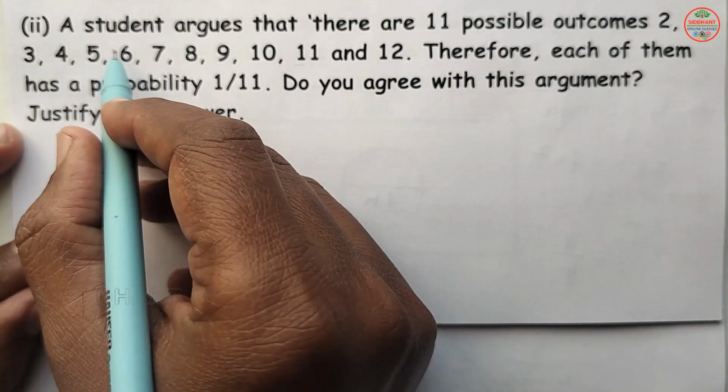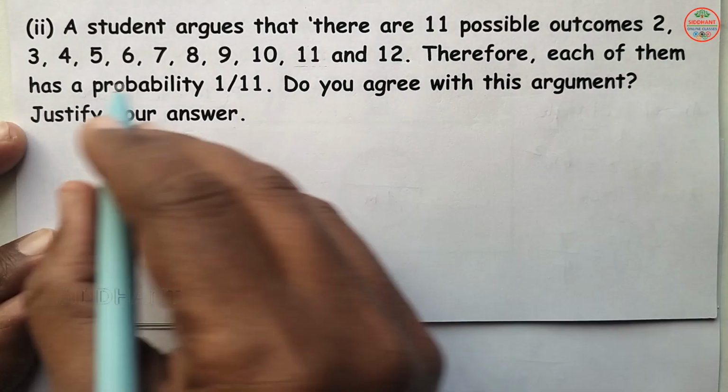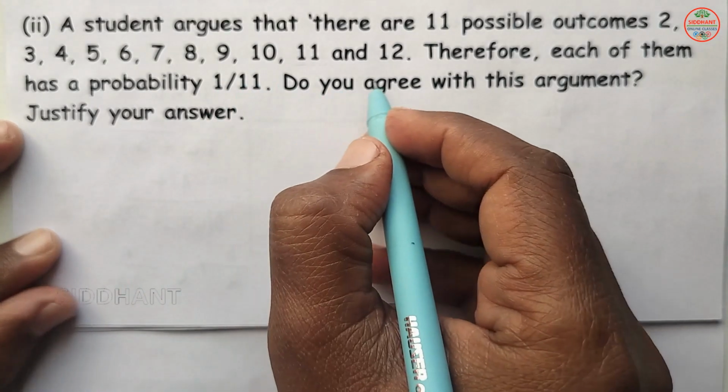Next, second: a student argues that there are 11 possible outcomes: 2, 3, 4, 5, 6, 7, 8, 9, 10 and 12.